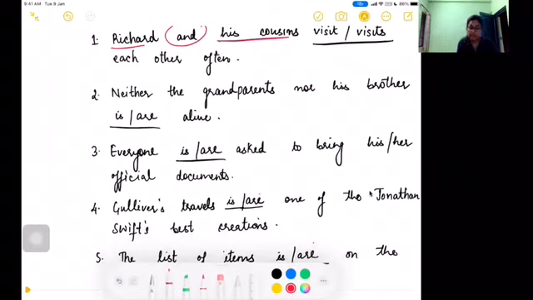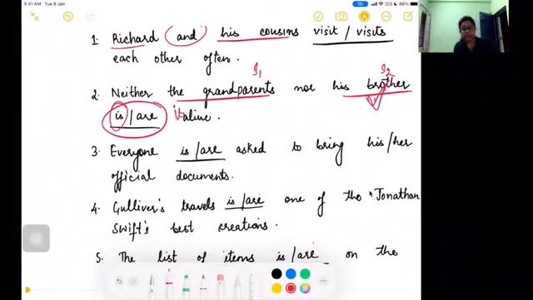Now this is your subject one, this is your subject two, right? So which subject will you consider? You will consider the subject that is closest to the verb, right? And closest to the verb is this one. So therefore the answer will be is alive, right? Neither the grandparents nor his brother is alive.